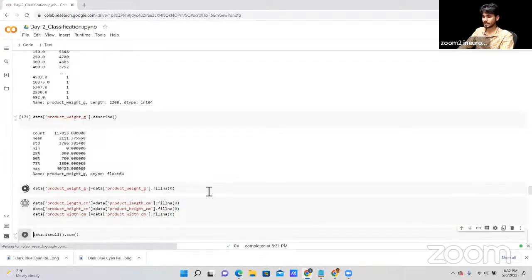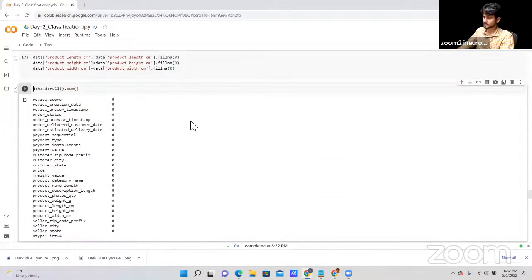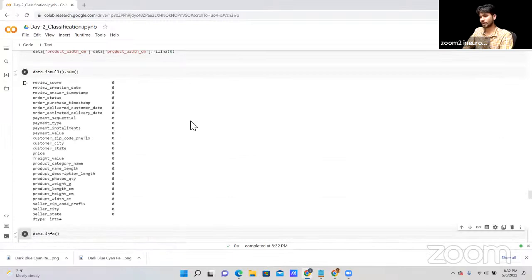Okay, let me run this cell again. And after that, let's check again all the null value, whatever the null data that we have. So as you can see, now we have a total 0.